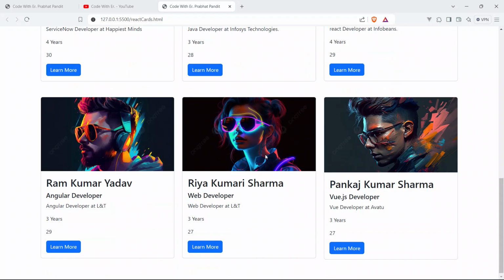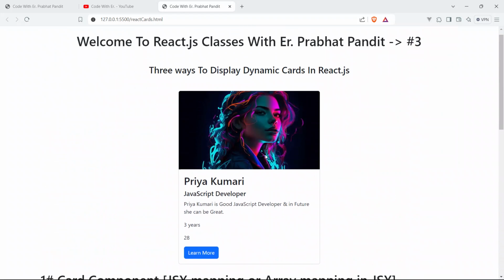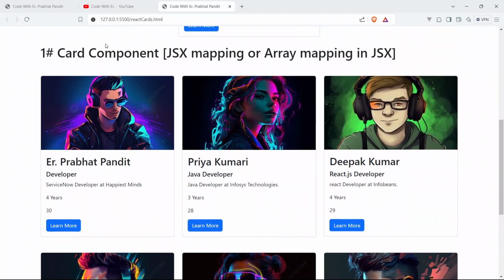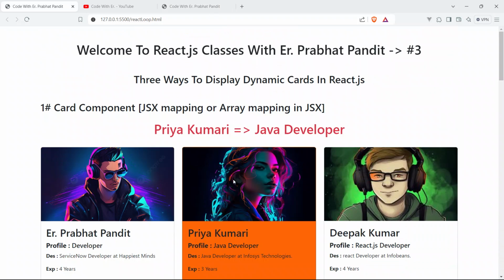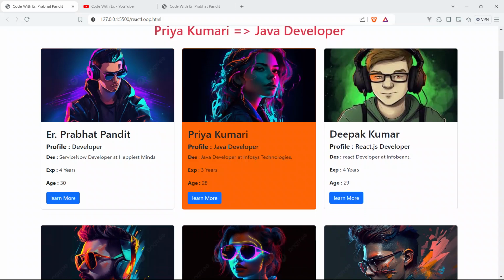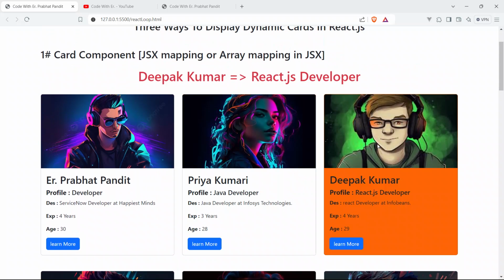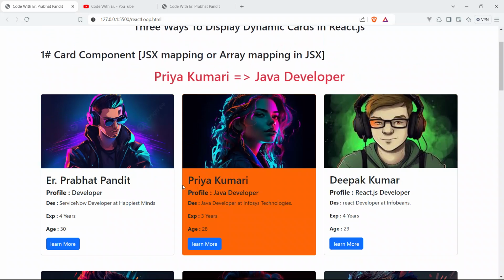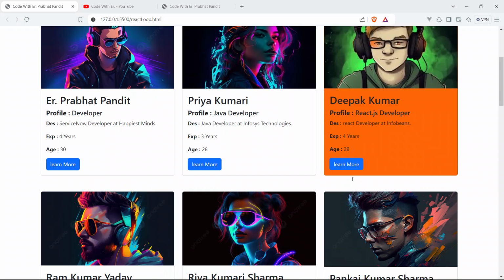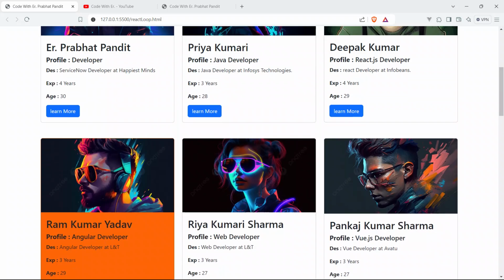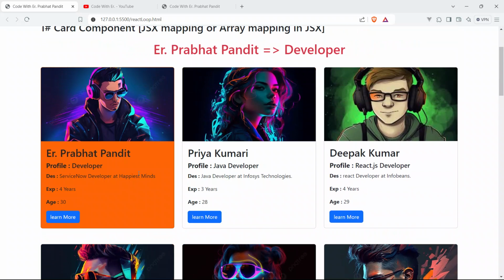Okay, so guys, now we have to make it like this also. Like this, you can see here it is clickable, and you can see the profile name and the designation Java developer. I explained you the demo, so I don't want to explain the same thing again and again, but I want to recall it for you, I want you to memorize it.